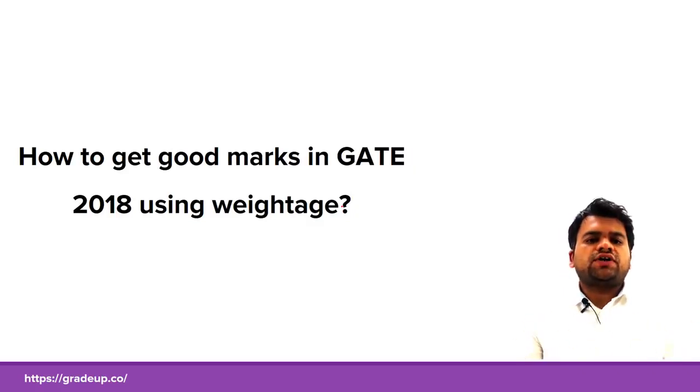In this way you should cover your whole syllabus in these 6 months, including the revision time. Practicing is very important. Practice as many questions as possible, practice online test series, practice will make you perfect. So to make your work easy, I have prepared an expected weightage analysis for GATE 2018.